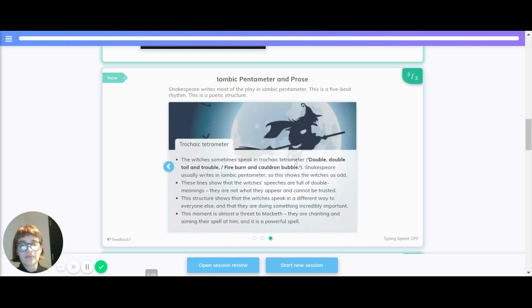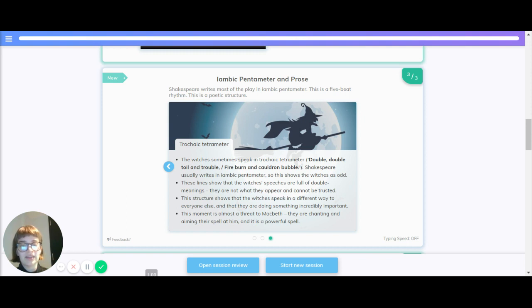Trochaic tetrameter. The witches sometimes speak in trochaic tetrameter. Double, double, toil and trouble, fire burn and cauldron bubble. Shakespeare usually writes in iambic pentameter, so this shows the witches are odd. These lines show that the witches' speeches are full of double meanings. They're not what they appear and cannot be trusted.